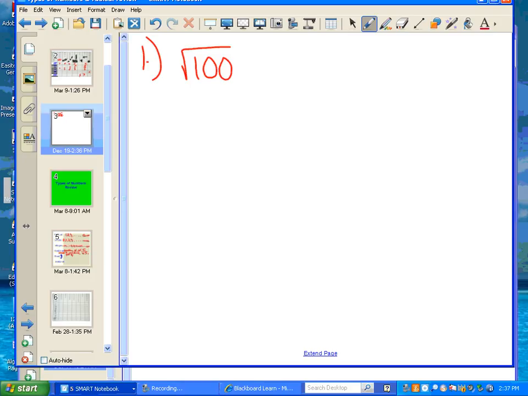Okay, so number 1 is really easy. This is already a perfect square for you, right? Square root of 100 is 10. All you're doing is taking the square root of that, and your answer is 10. Okay, let me go to a harder one. Let's go down to number 15.